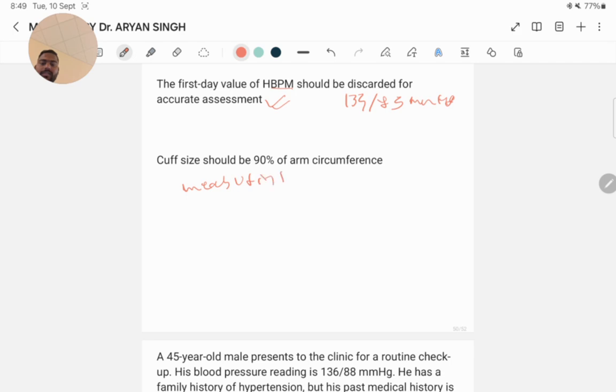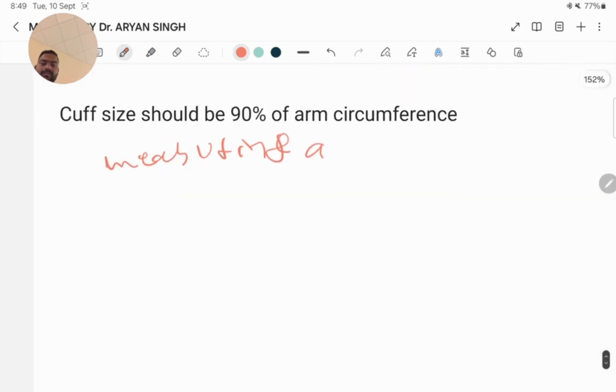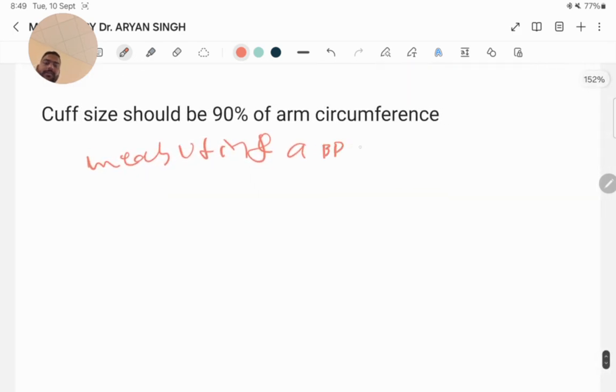The first day value is discarded and the average of the remaining 6 days is calculated.